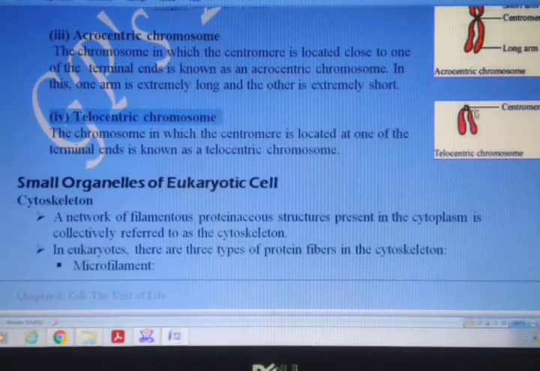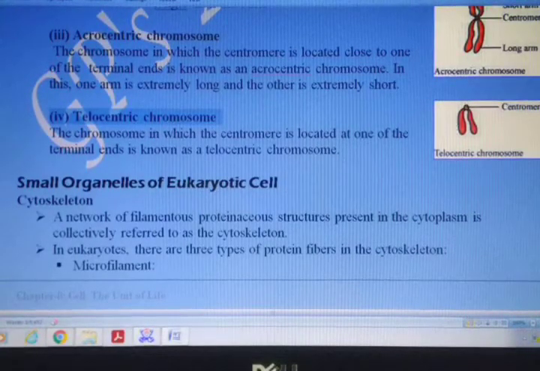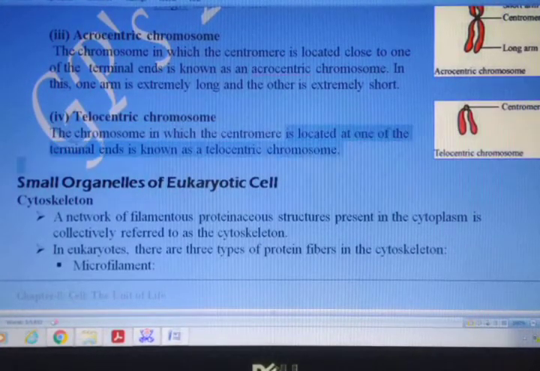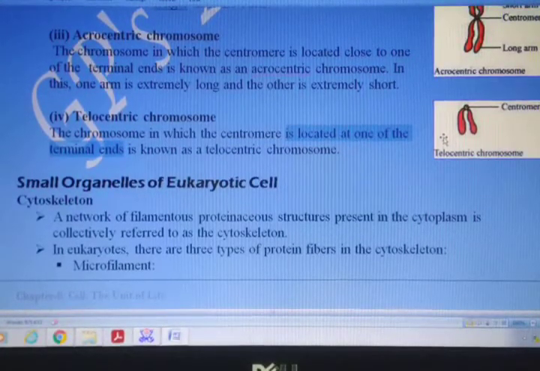As a result, this type of chromosome is called telocentric. Once again, the centromere is located at one of the terminal ends, so this kind of chromosome is known as telocentric chromosome.